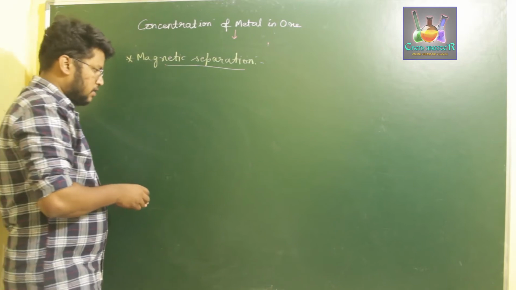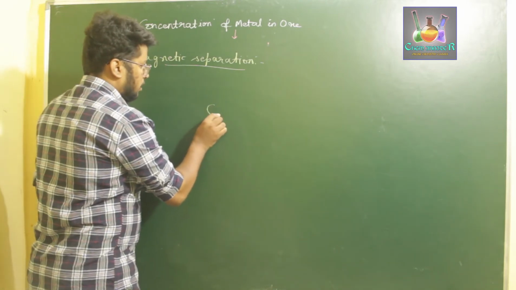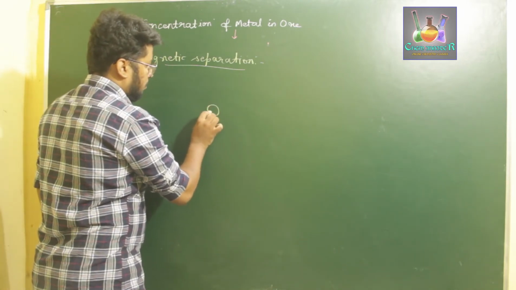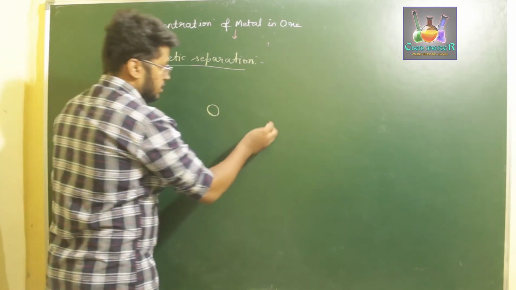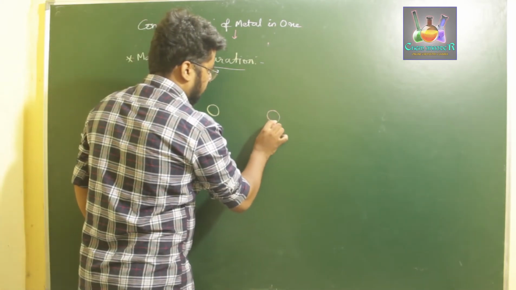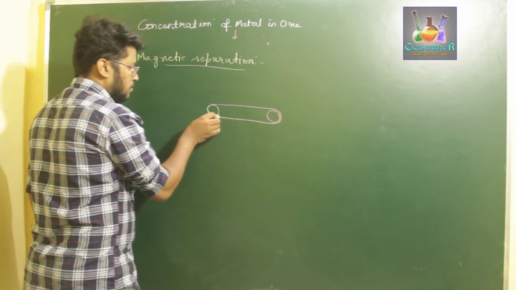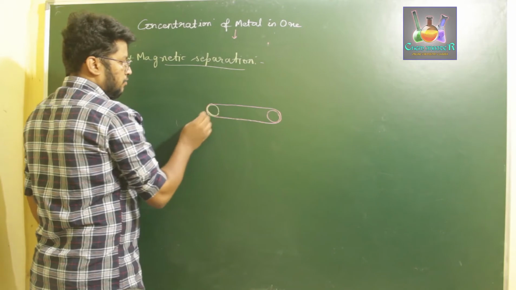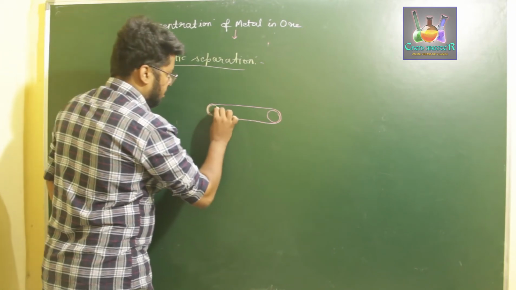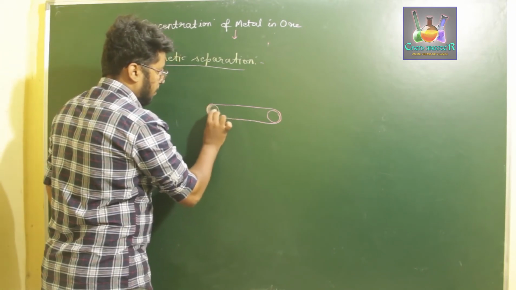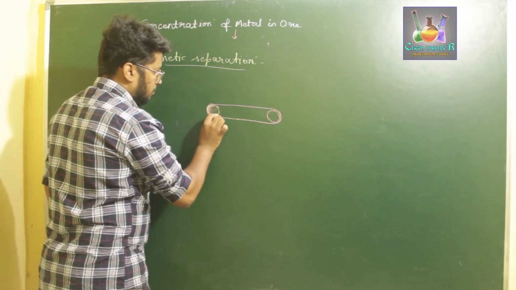So what we do here is we have two rollers which are connected to a strap of cloth, like this, and one end of the roller is completely magnetized. That means we are using a complete magnet on one end of the roller.